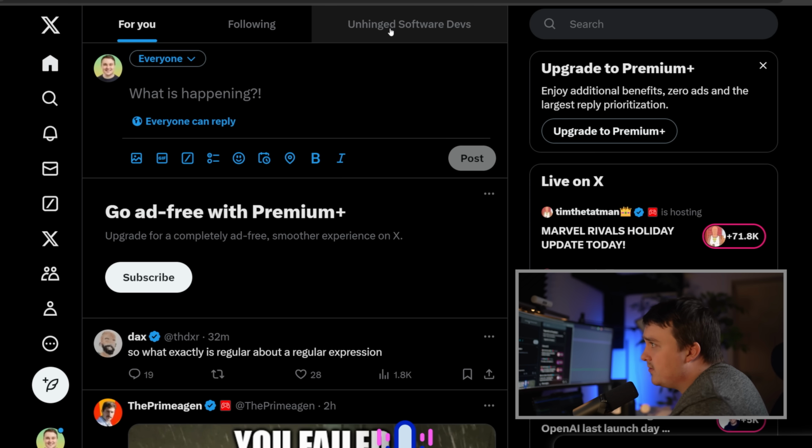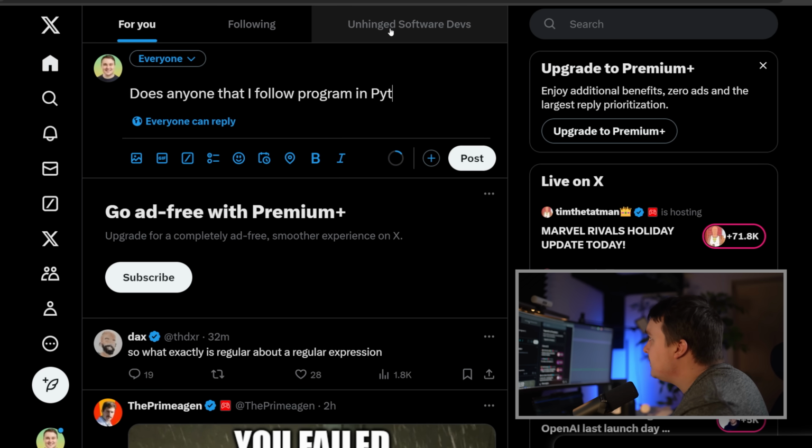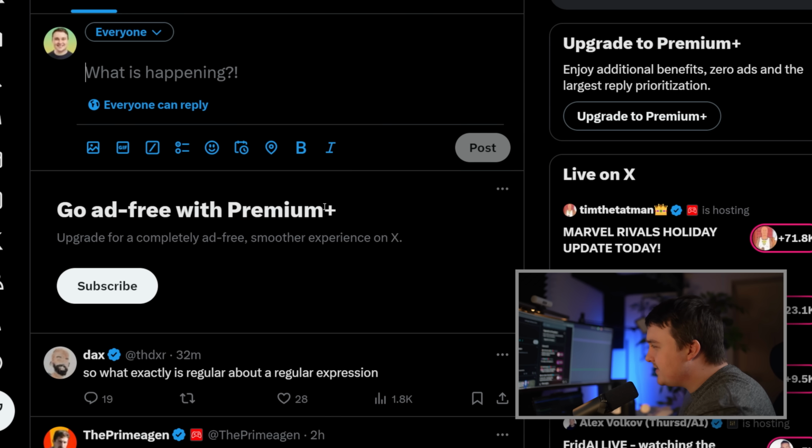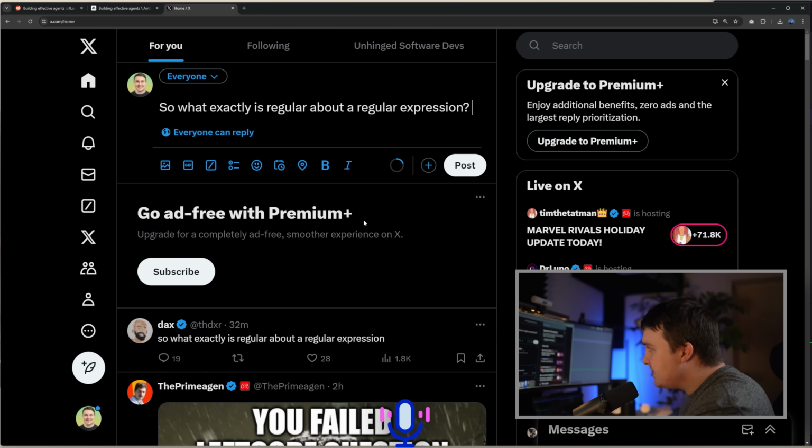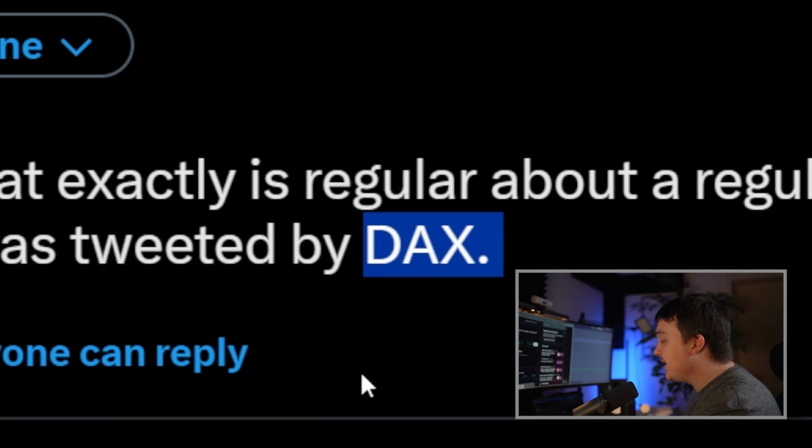Does anyone that I follow program in Python? Wow, it's really freaking fast. So what exactly is regular about a regular expression? This was tweeted by Dax. It just did all caps in this sense, so that's something that we gotta work on for sure.